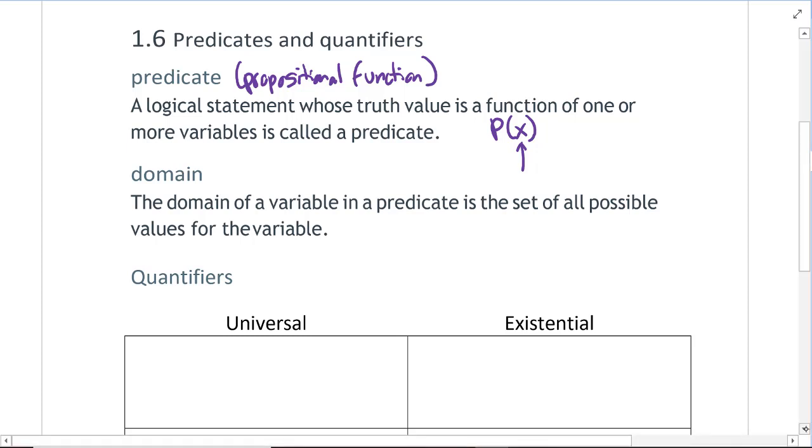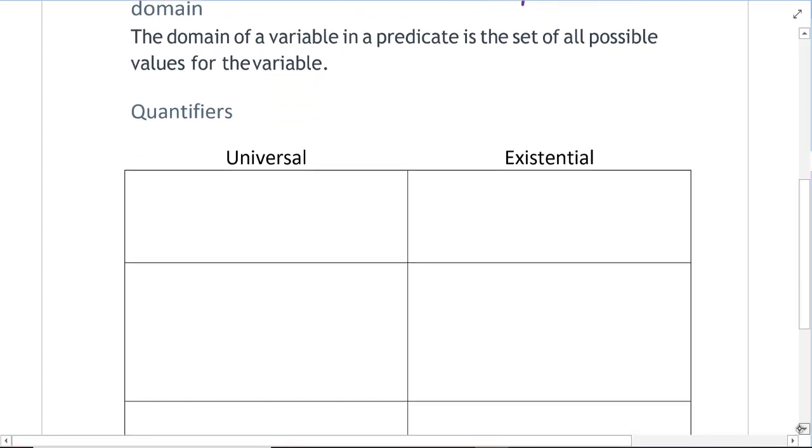Now, with these predicates, we also have the concept of quantifiers. The universal quantifier is a for all statement, and we use an upside down A for that, and we write it as follows. And the way that we read it is we say for all X, P of X, and that P of X is said the same way that we use for regular old functions. The existential quantifier is a backwards E and is read, there exists an X such that P of X.